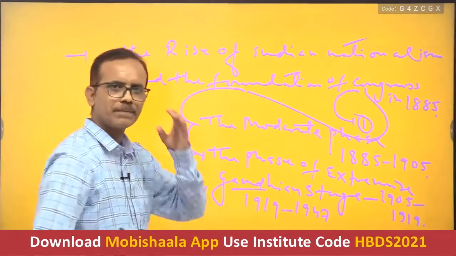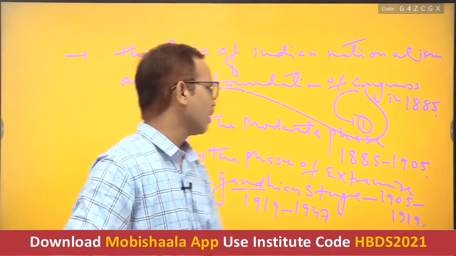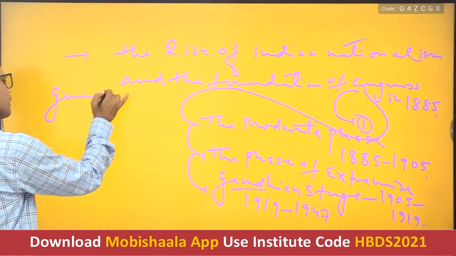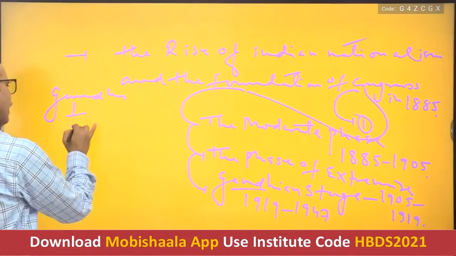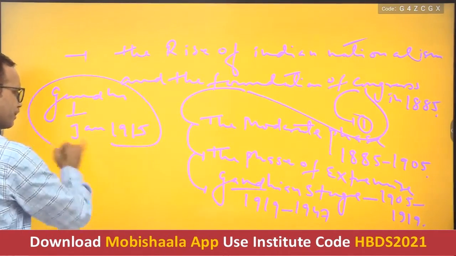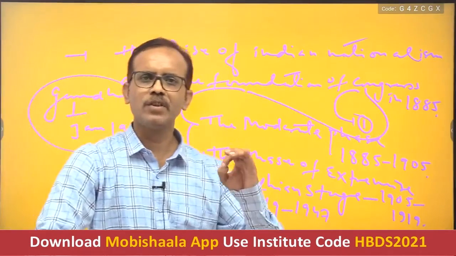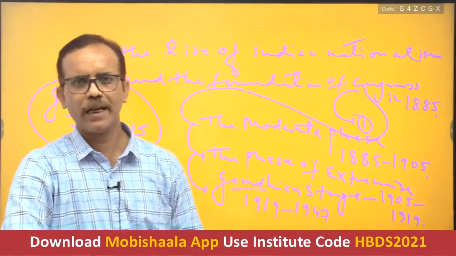In the Gandhian phase, we have to see that a man known as Gandhi came back to India in January 1915 from South Africa. And then this man led three movements against the British Empire.